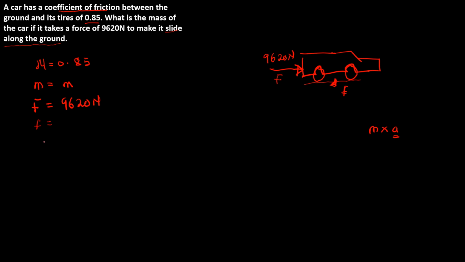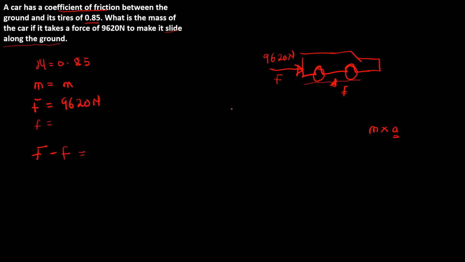So in this case, my ma is what you're supposed to find. The formula is capital F, the force causing the car to start moving, minus the friction, because the friction is opposing it. That will cause the car to still be standing there.